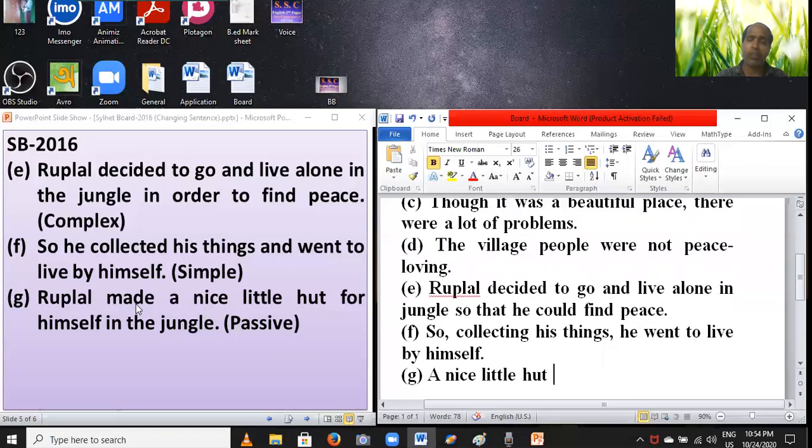So you have to bring the extra word was or were, because this verb is B2. Notice carefully, this subject is singular, so you have to set was. Was, and then you have to write B3 instead of B2.